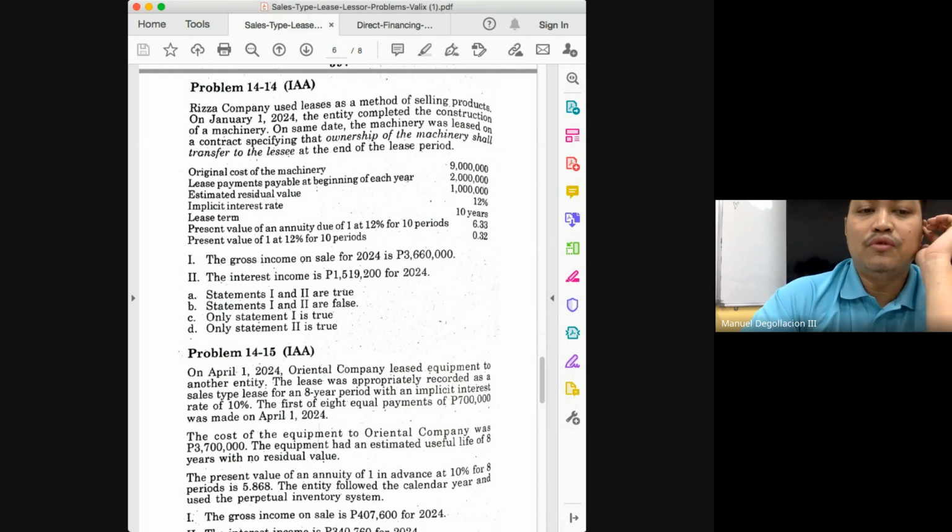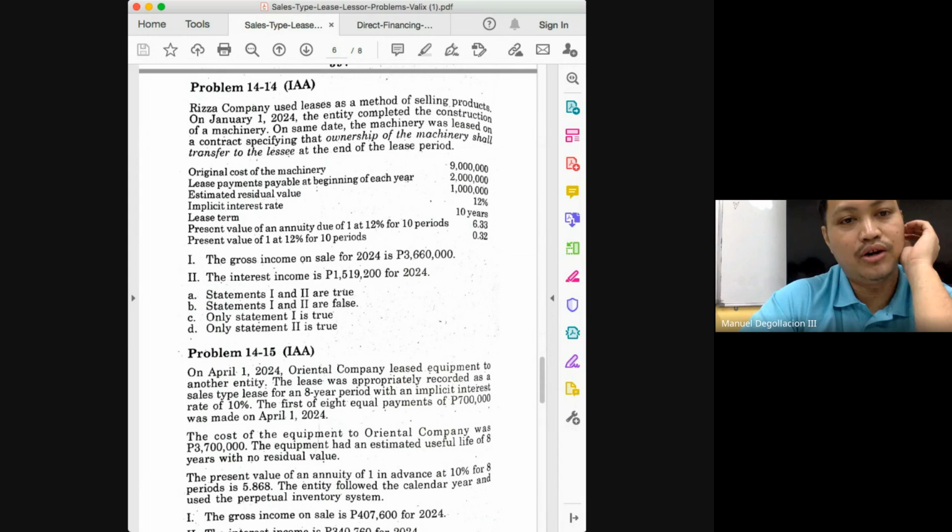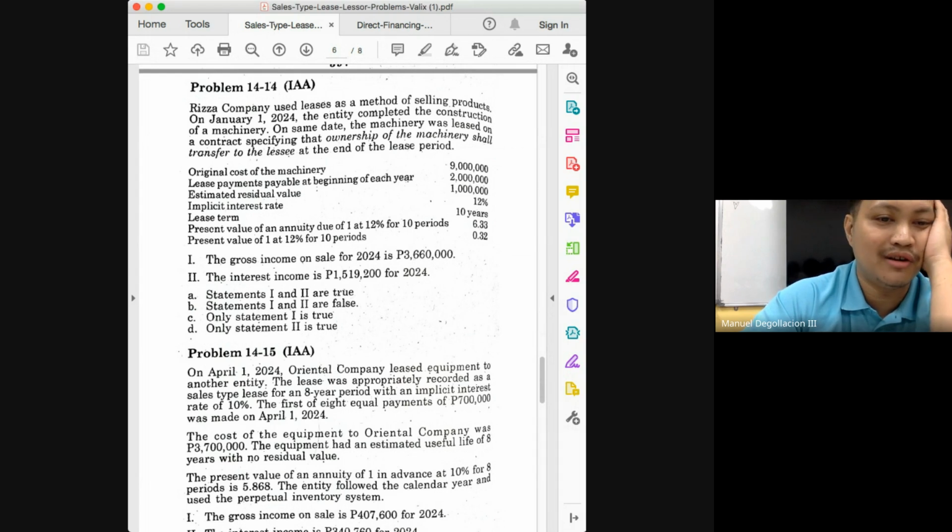So basically what you have to do here, class, is confirm whether the two statements are correct or not. This has been the trend now in the board exams, wherein what is being asked is not just one single item, but you'll have to determine whether the statements are correct or not.